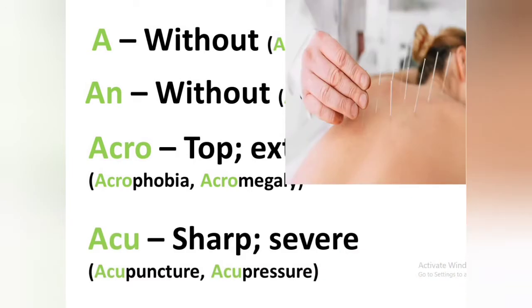And another is acu. Acu means sharp or severe. And there is one term, acupuncture. Acu means sharp. Acupuncture means inserting a thin or sharp needle into our body. And another term is acupressure. Acu means sharp and pressure is pressure applied. If pressure is applied at a point, it is known as acupressure.